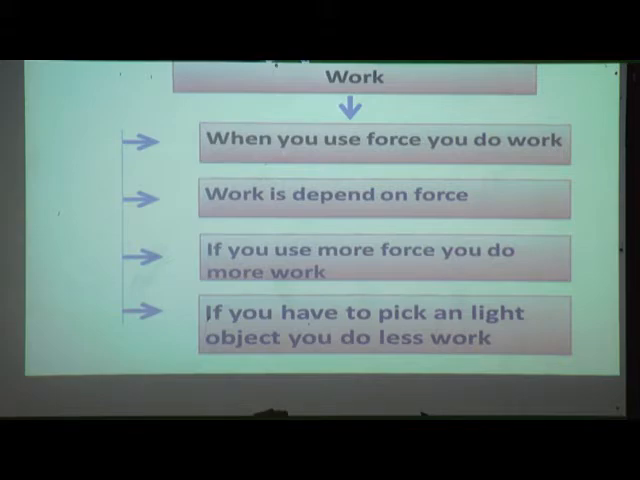Yes, I have given you the example while teaching this, that book and table. If you want to pull or push the book, that time you need less force, means you do less work. And when you want to move table, that time you have to apply more force, means you have to do more work. Whenever you want to move or pick the heavy object, that time you do more work, and as well as you have to apply more force.